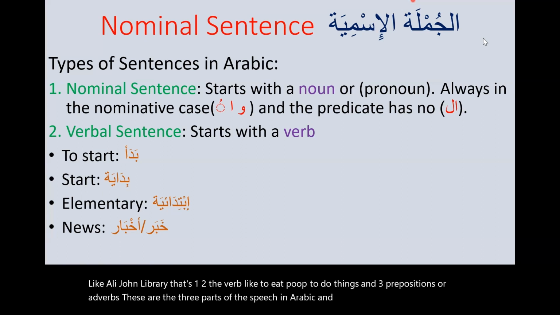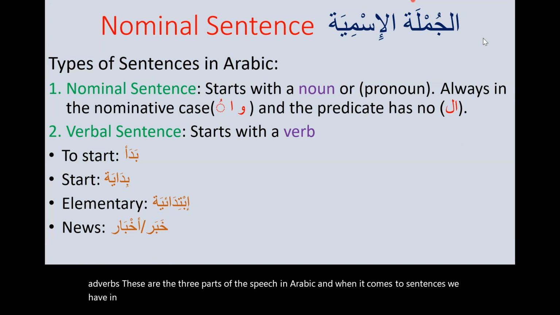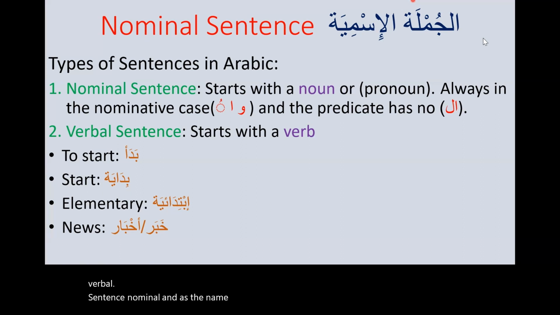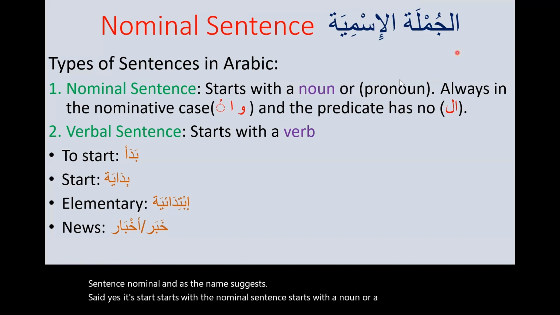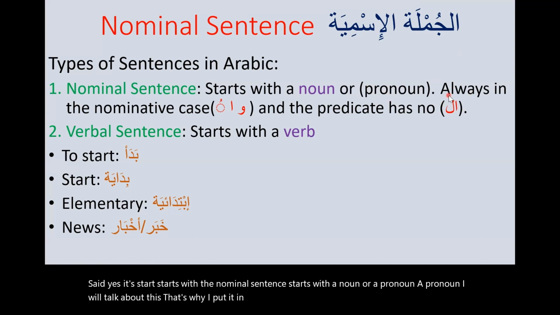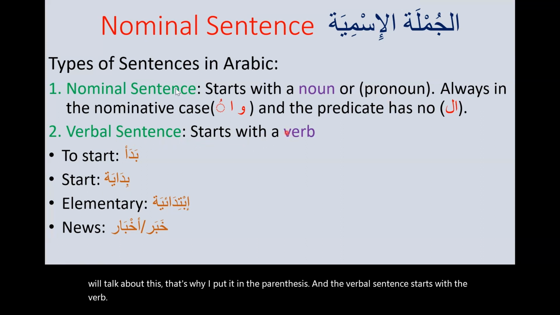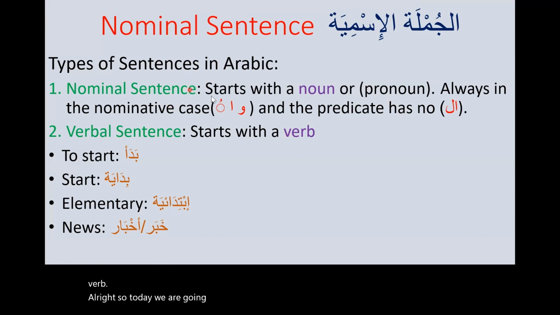And when it comes to sentences, we have in Arabic two types of sentences. Number one is a nominal sentence, and number two is the verbal sentence. Nominal, as the name suggests, starts with a noun. The nominal sentence starts with a noun or a pronoun. A pronoun, I will talk about this. That's why I put it in the parenthesis. And the verbal sentence starts with a verb. All right. So today we are going to talk about only the nominal sentence in Arabic.